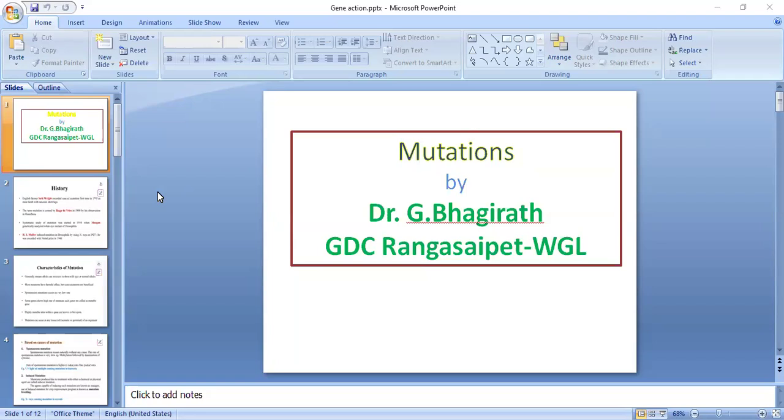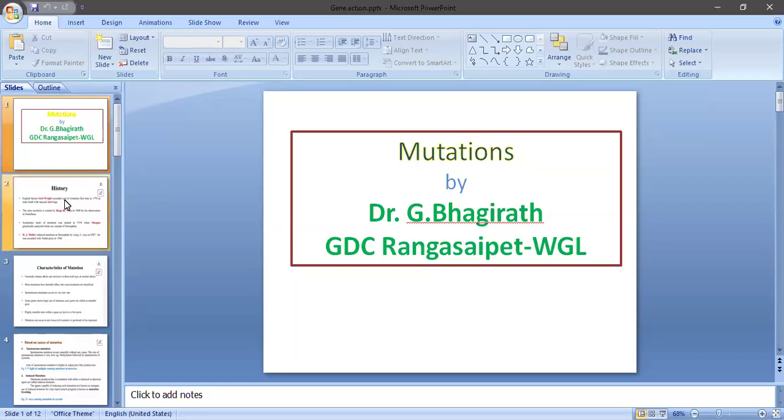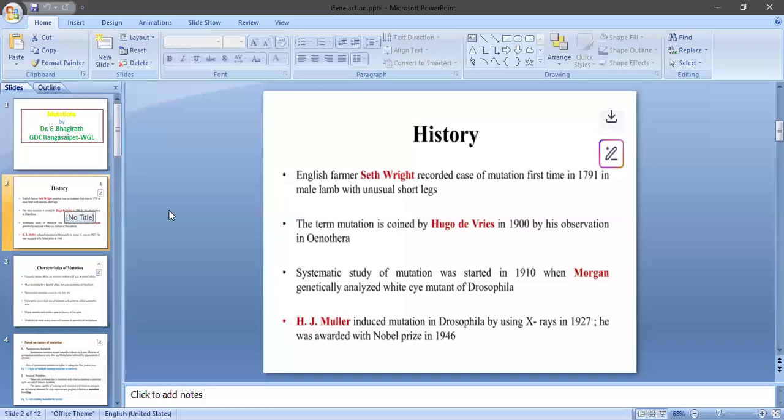So something happens in the inherited material. What is meant by mutation actually? First, we can explain what is meant by mutation. Before going to the definition, the term mutation was first coined by Hugo de Vries in 1900 from his observations in Oenothera lamarckiana, the evening primrose.